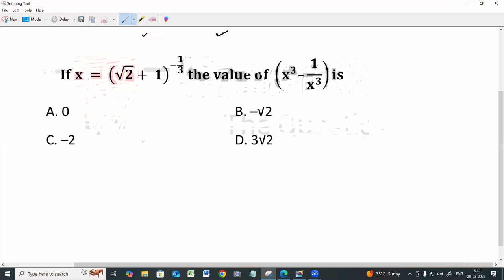Very interesting question. If x is equal to (root 2 plus 1) to the power minus 1 by 3, then find the value of x to the power 3 minus 1 upon x to the power 3. Your options are 0, minus root 2, minus 2, and 3 root 2. Nice question. Look at the solution.